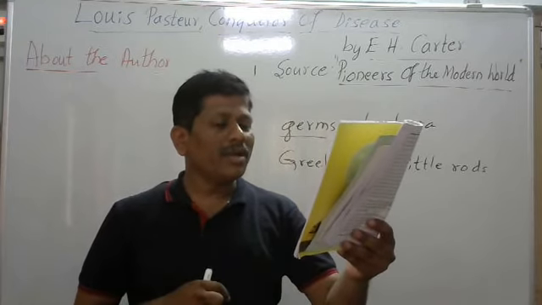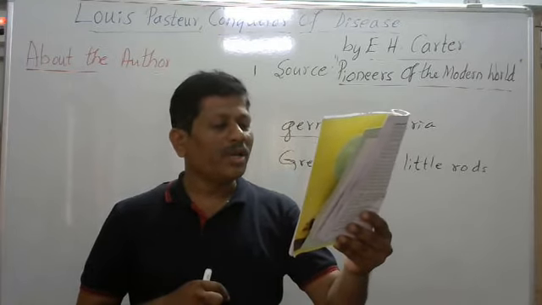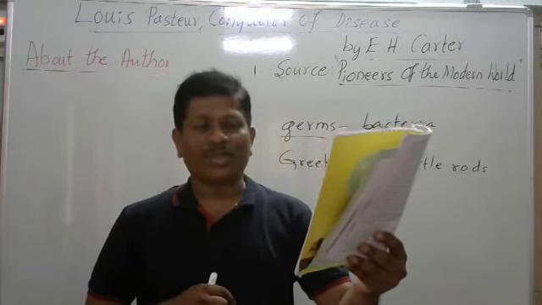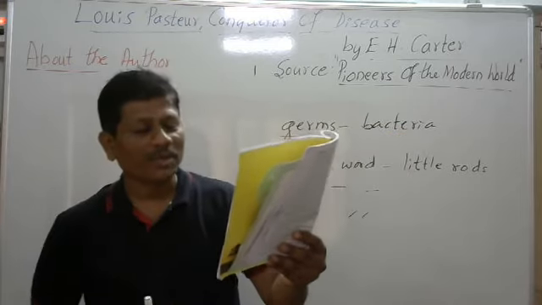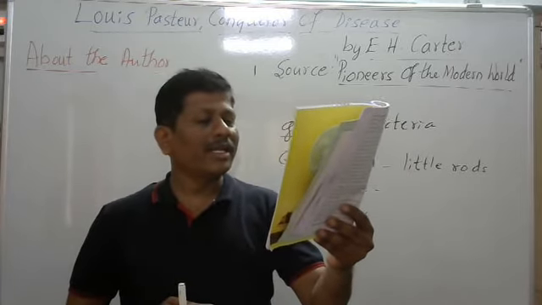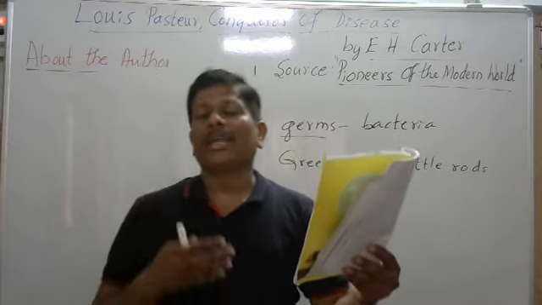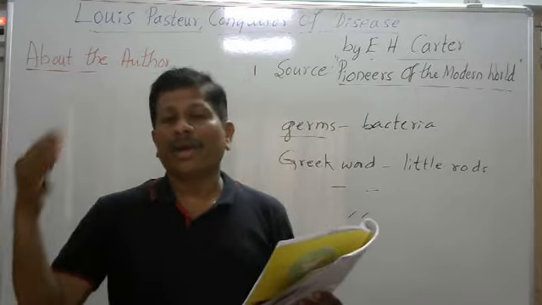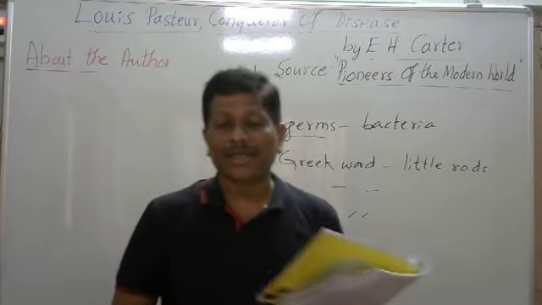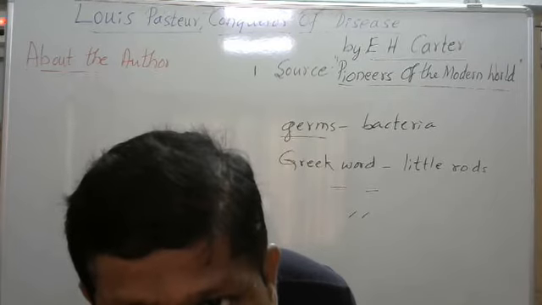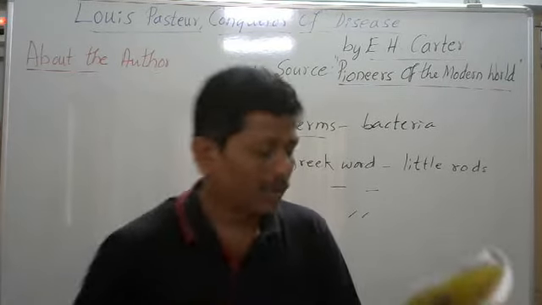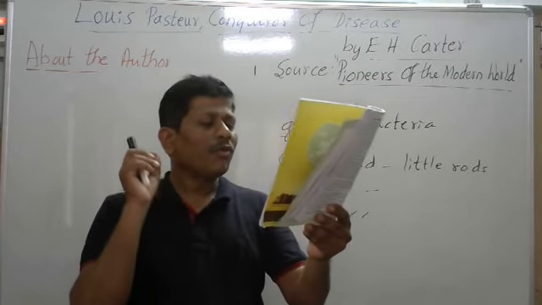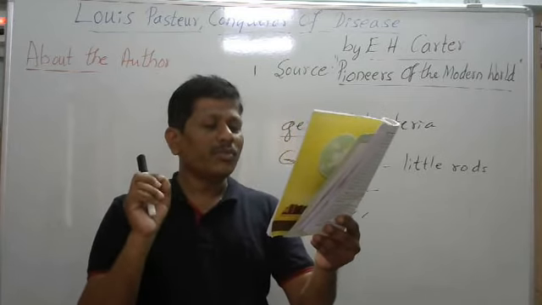Then he began to wonder whether it would not be possible to make a cow or even a man just a little ill with anthrax, so that they might not get it again. So those animals and human beings would not be infected by anthrax again. This is very important. Perhaps this could be done by giving the cows or sheep weak old germs to make them safe for humans.